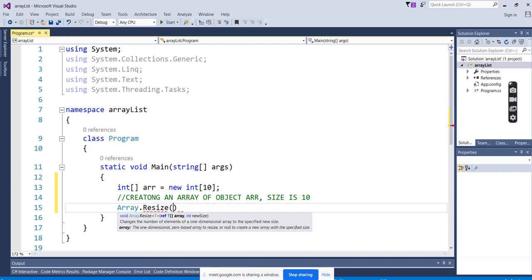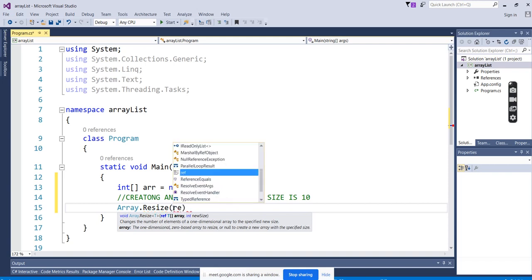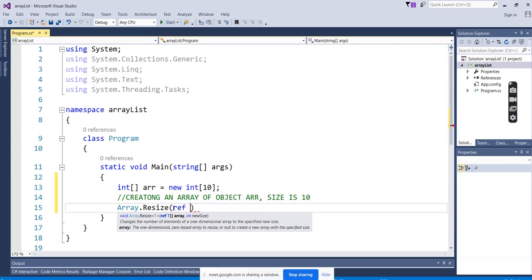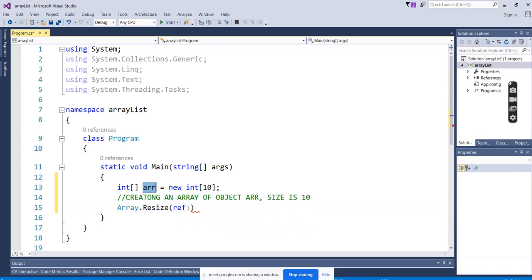And just as Vivek asked, right, what is that? Array is a reference type. You can see here it is asking for the reference of the value. So what is the reference here? We have to pass the object of the array that we are creating. What is the object of the array here? It is a double R. That we will pass here.